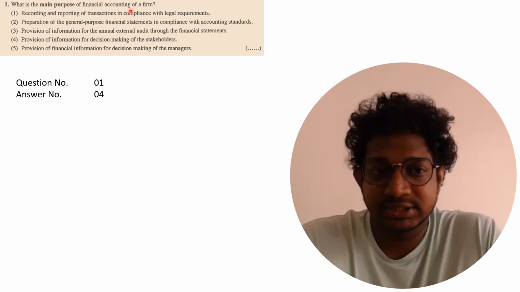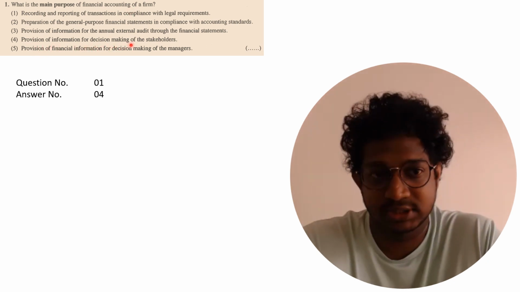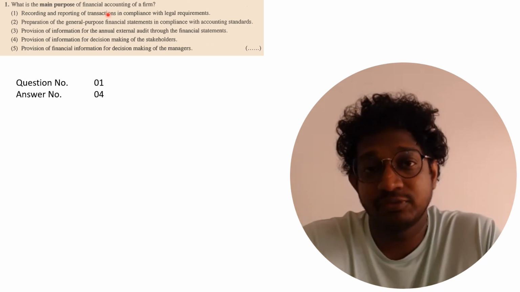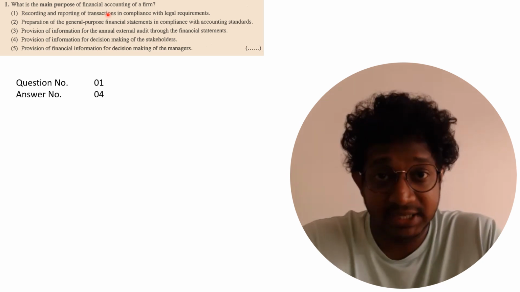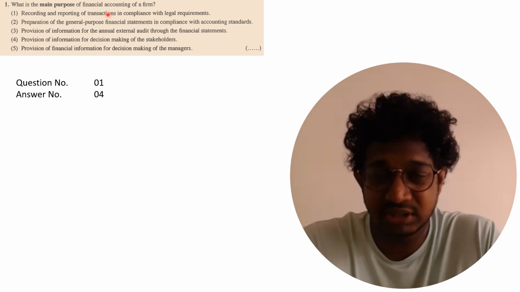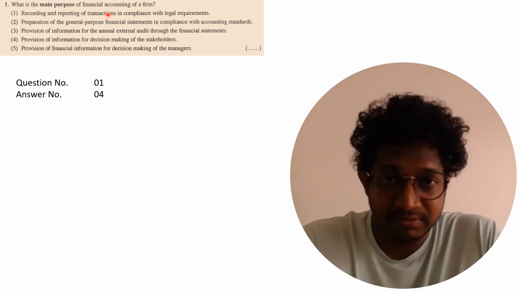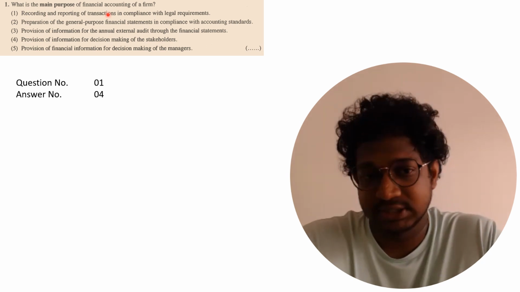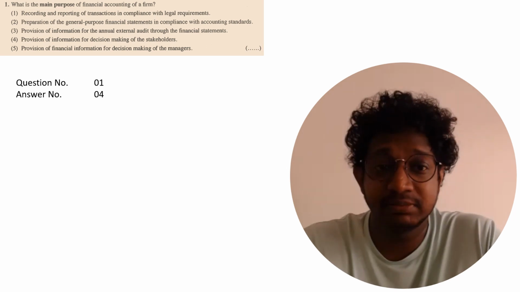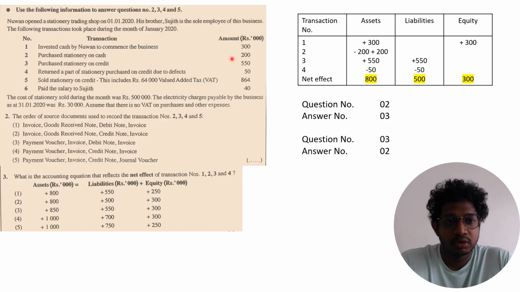So the main purpose of financial accounting is provision of information for decision making of the stakeholders, because they are asking about financial accounting, not management accounting. In management accounting, the main purpose is providing information to the managers for their management decisions. But in financial accounting, we are providing information for any stakeholder who wants information regarding that business to take their own decisions. So the answer is number 4, provision of information for decision making of the stakeholders.